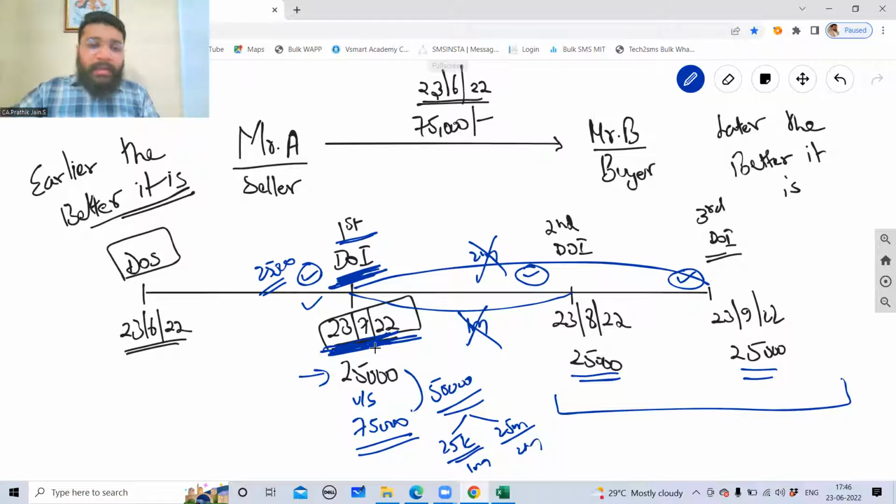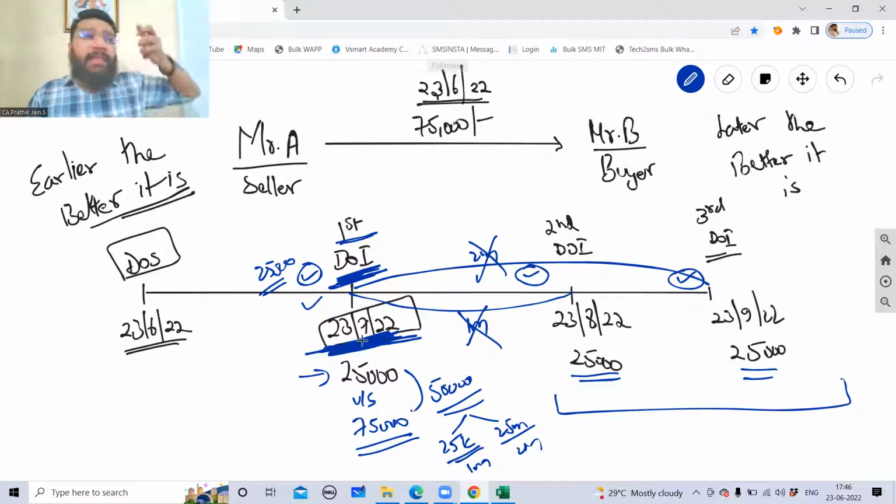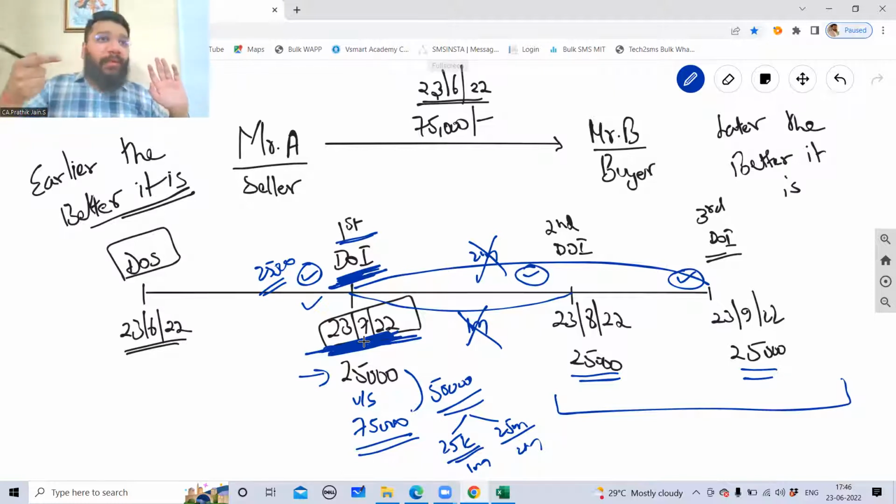So here, are you able to understand that on 23rd of July 2022, if A is receiving entire 75,000 rupees, A is at the advantageous position, because out of the 75,000, 25,000 anyways he was getting as per the contract, but he's getting extra 50,000, and this extra 50,000 rupees he will invest somewhere and earn more money, and B will lose that opportunity of earning that extra income on that 50,000 rupees.